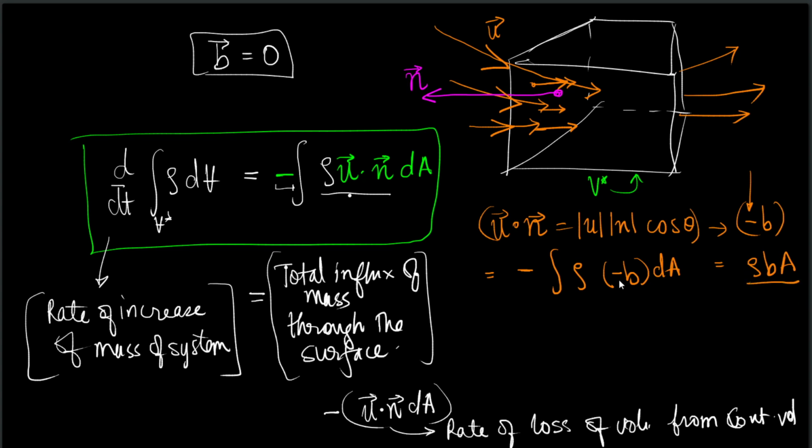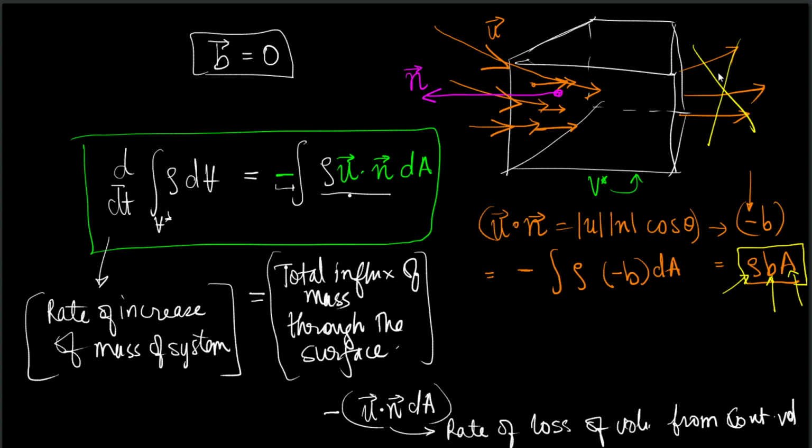Otherwise, you have to do the integration. It will be some factor times this. But the important thing is, on the left face, we have a positive term because rho is positive, b was chosen to be positive, and a is also positive. So if velocity is only going into the control volume, then the mass increases.